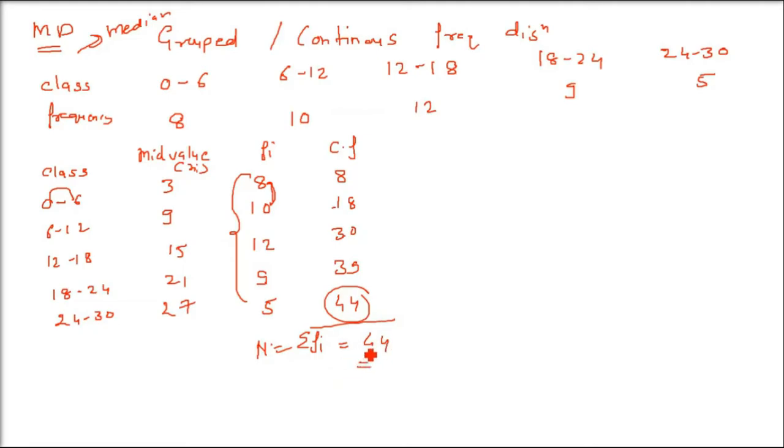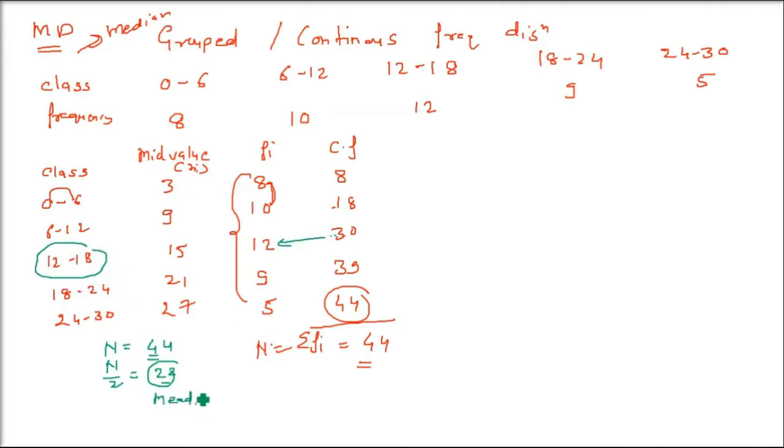First we have to find out the median. We can only talk about mean deviation when we have found the median. So what is capital N? It's 44. So we find n by 2, which is 22. Now you have to see which cumulative frequency is just higher than n by 2, just higher than 22. 30 is higher. This 30 lies in the class 12 to 18.